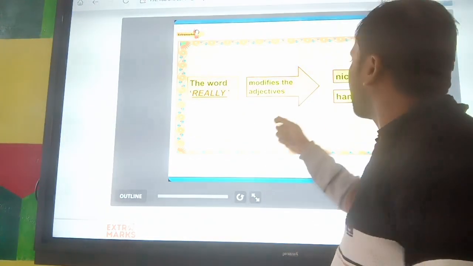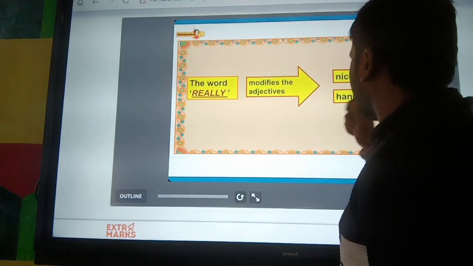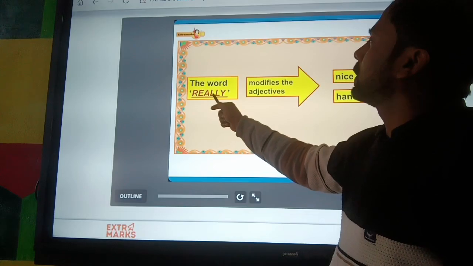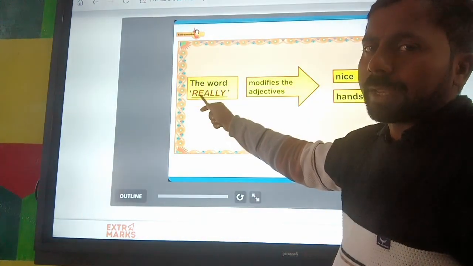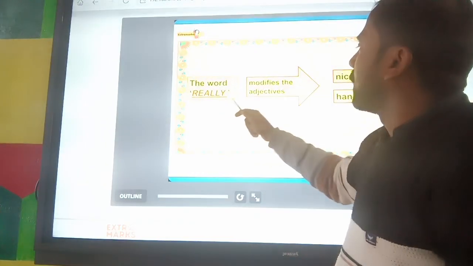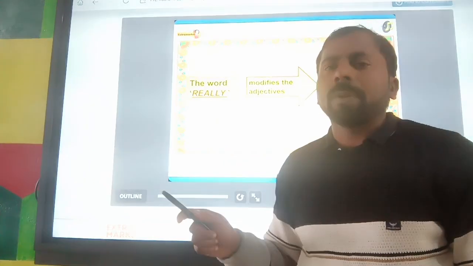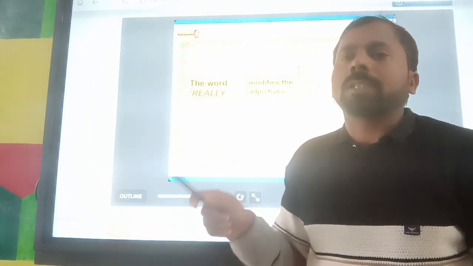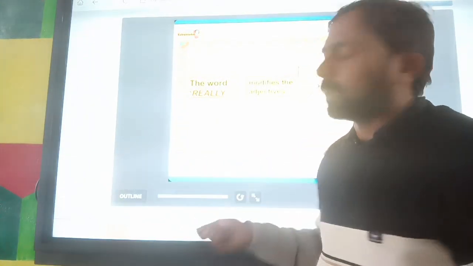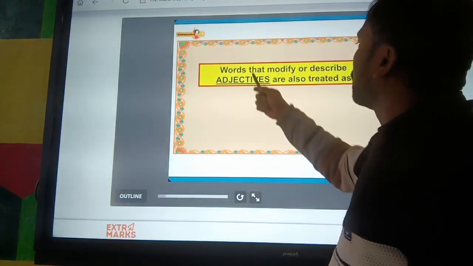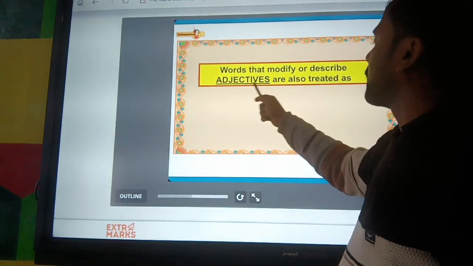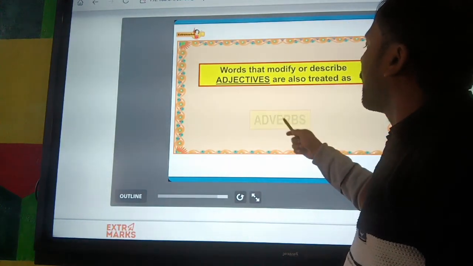Which adjective? The adjective is handsome. So we can also use the adverb to modify or describe an adjective. Words that modify or describe an adjective are also treated as adverbs.